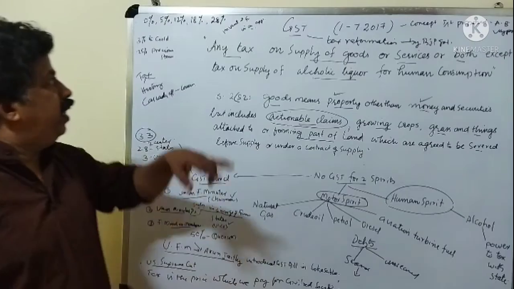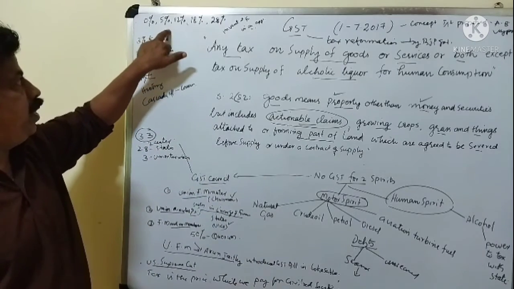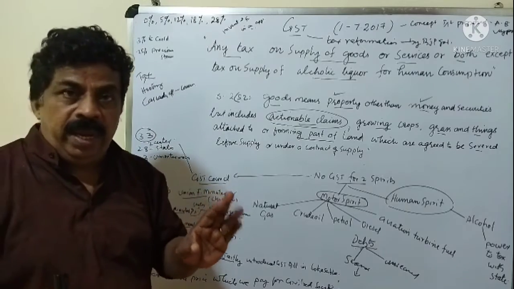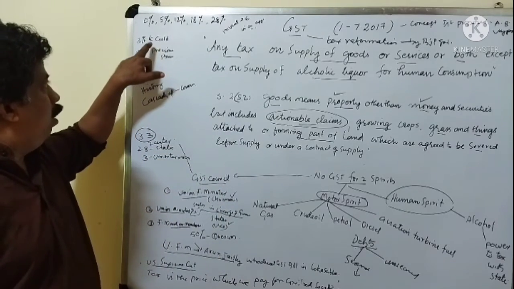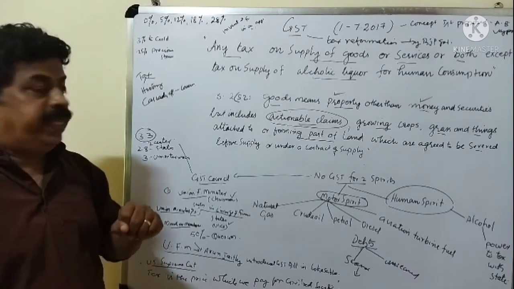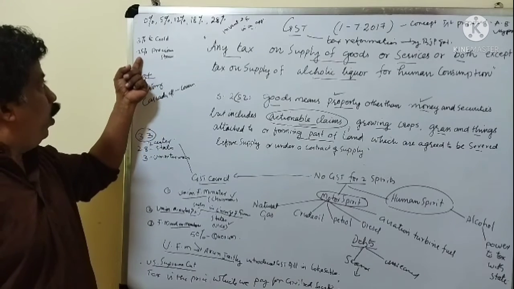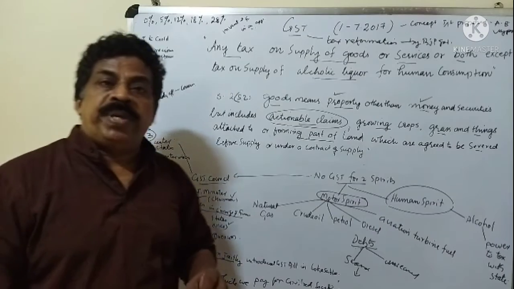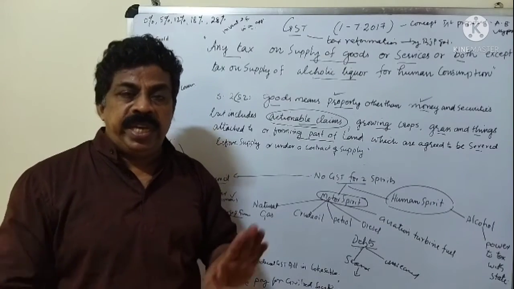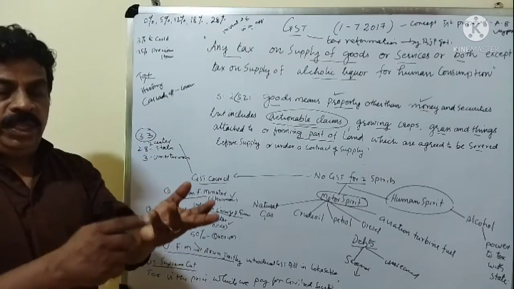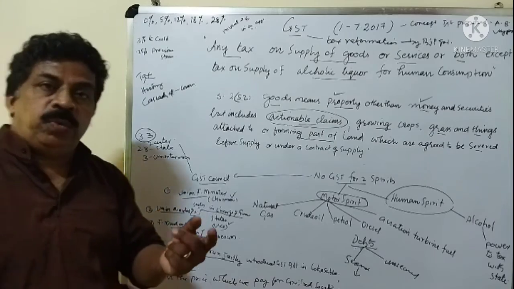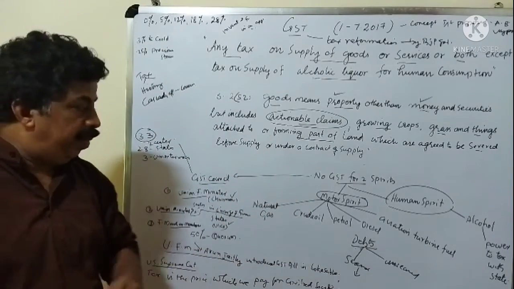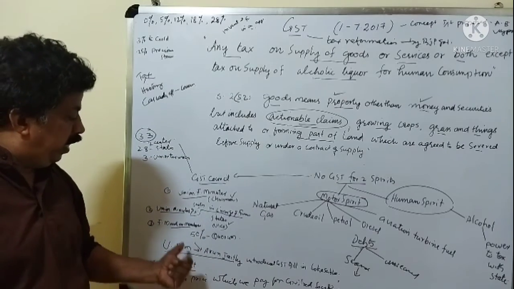Normally, the GST rates are 0%, 5%, 12%, 18%, and 28%. But in the case of jewels and gold, it is 3%, and 2.25% for precious stones also. Generally, we have to understand GST rates of 0%, 5%, 12%, 18%, and 28%. You have to bear that in mind. And also you have to understand what the GST Council is.